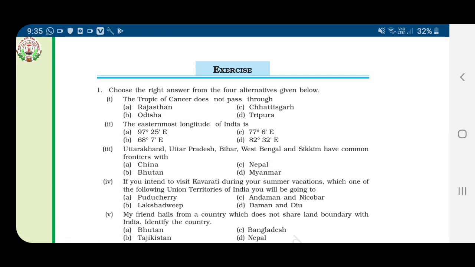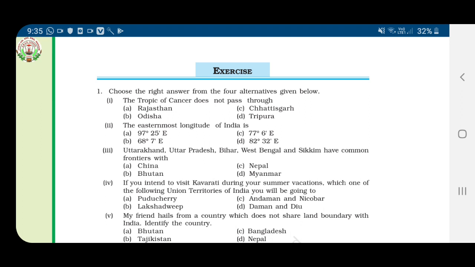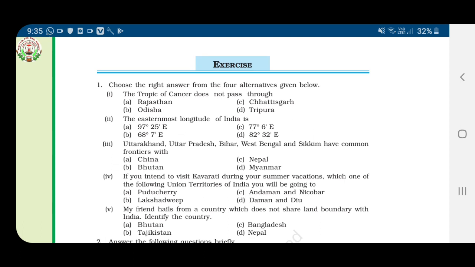Now let us see the exercise. The Tropic of Cancer does not pass through: Rajasthan, Chhattisgarh, Orissa, Tripura. The correct answer is Odisha. The Tropic of Cancer does not pass through Odisha. The easternmost longitude of India is: 97 degree 25 minute east, 77 degree 6 minute east, 68 degree 7 minute east, 82 degree 32 minute east. The correct answer is 97 degree 25 minute east.